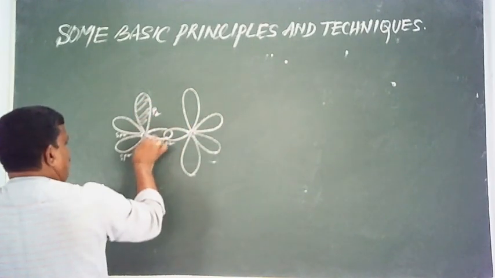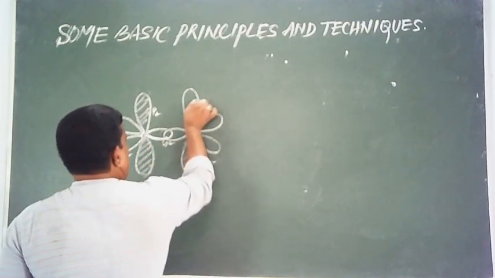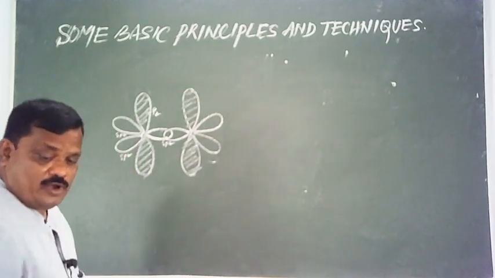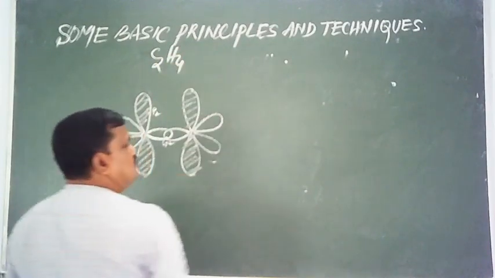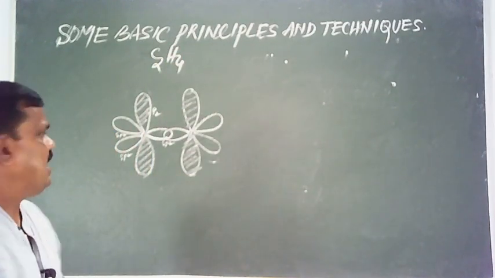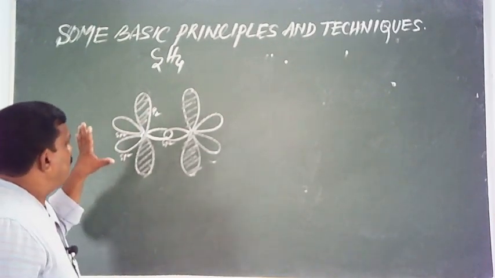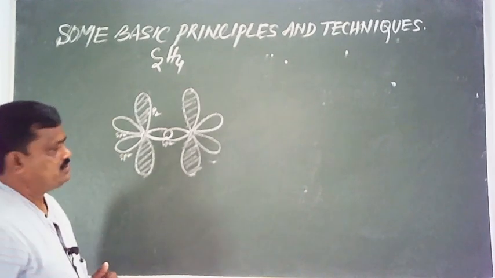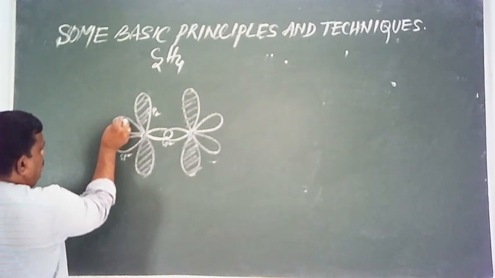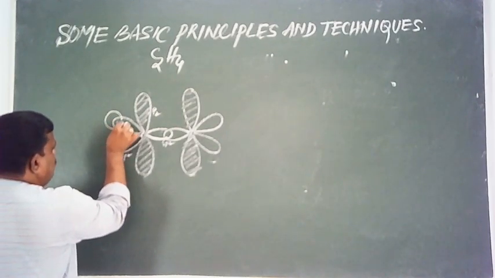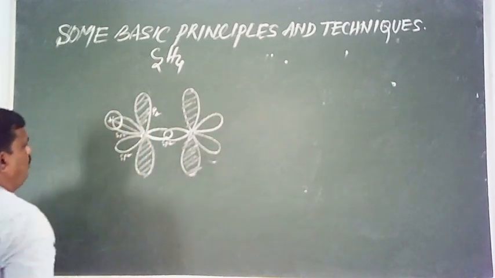This is the unhybridized p orbital. Okay, this is the case. Now utilization. In C2H4, there are 2 carbon atoms and 4 hydrogen atoms. Utilization of sp2 hybrid orbitals: the sp2 hybrid orbital of this carbon overlaps with the s orbital of one hydrogen atom along the axis to form a sigma bond.